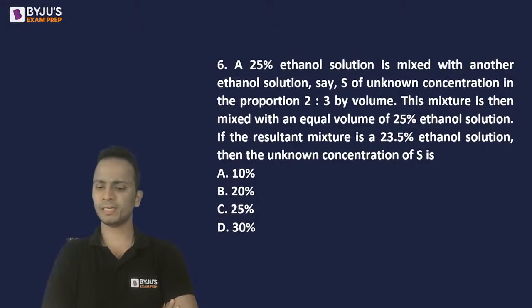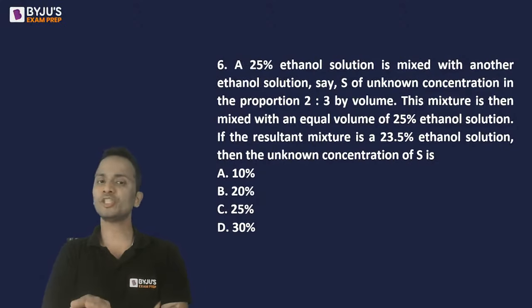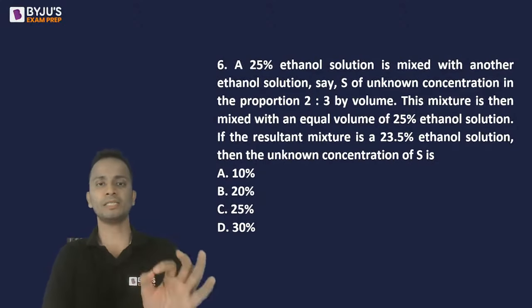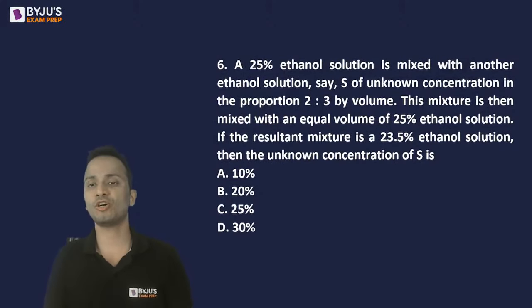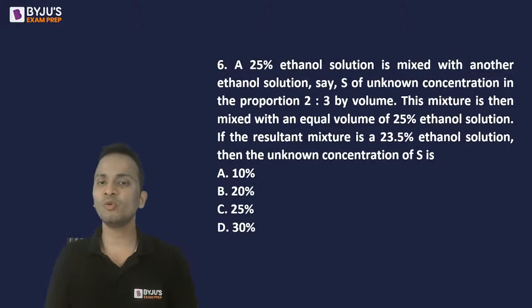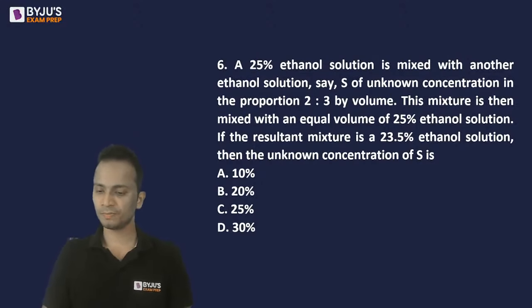So question number 6, 25% ethanol solution is mixed with another ethanol solution, say S of unknown concentration, in the ratio 2 is to 3. Now, this mixture is then mixed with an equal volume of 25% of ethanol solution. If the resultant mixture is 23.5% ethanol solution, then the unknown concentration of S is how much?